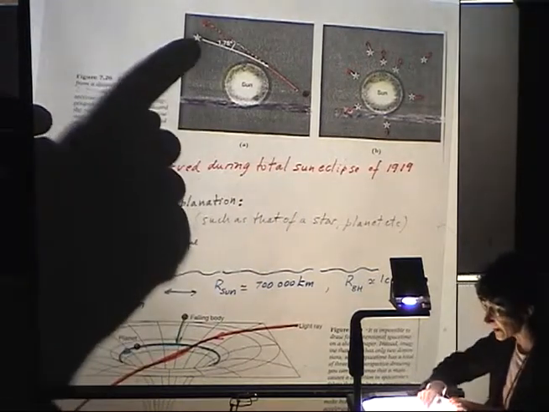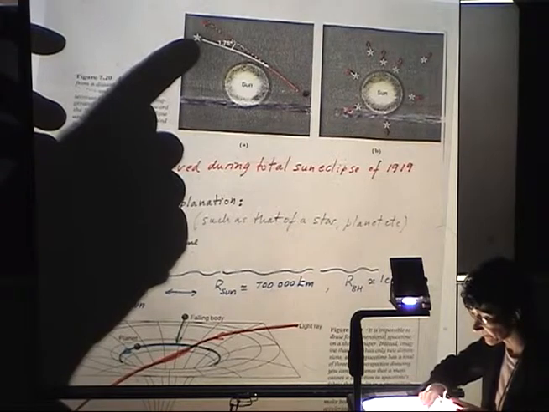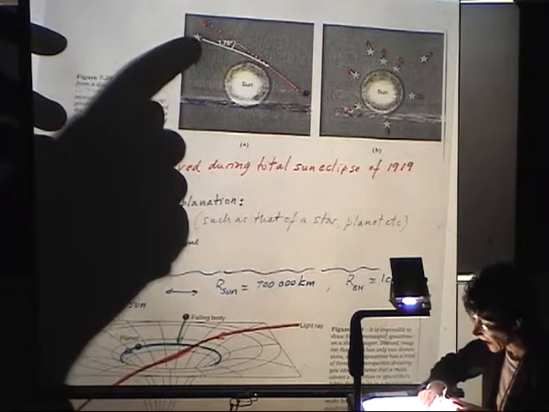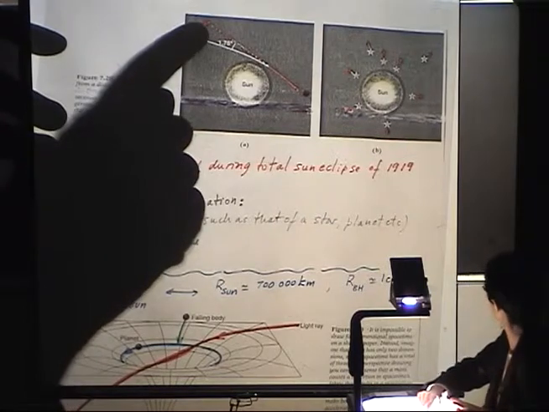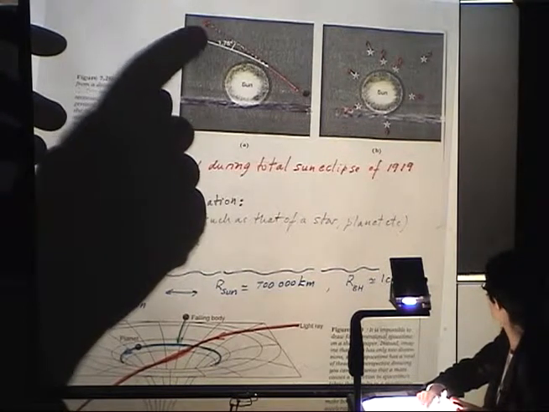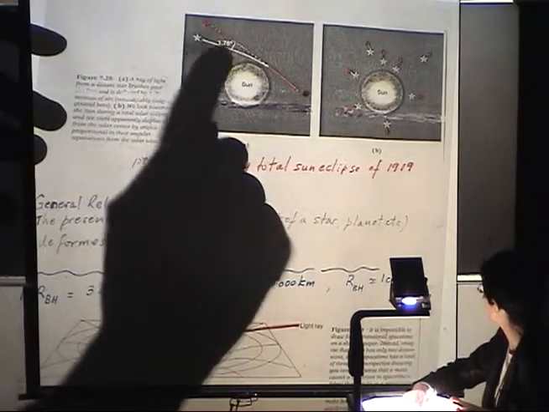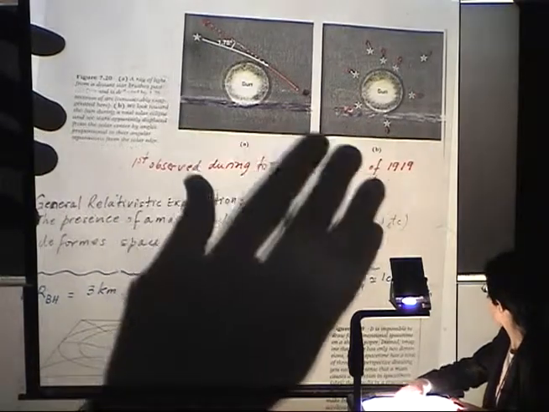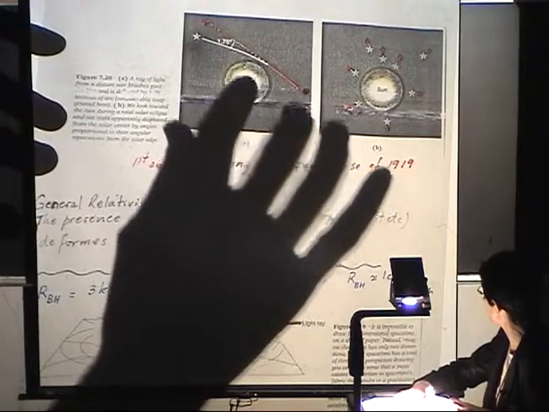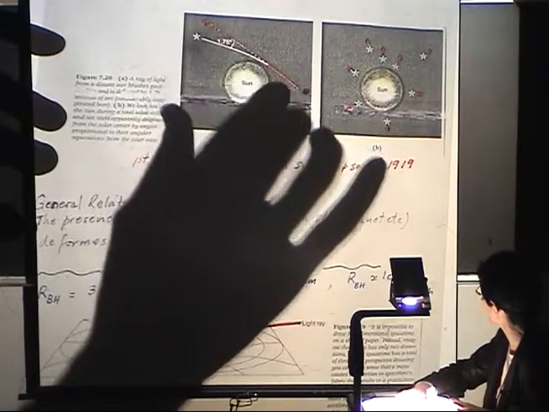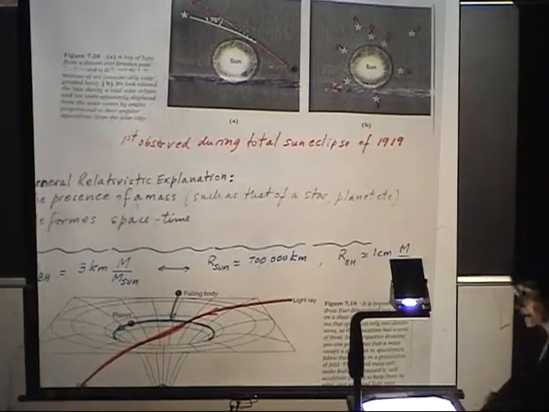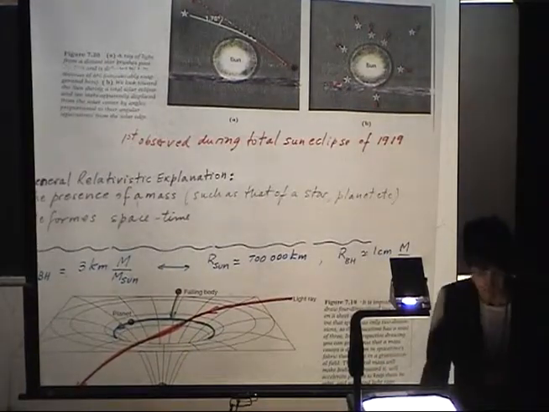As you see, the apparent position of the star moves upwards with respect to the sun, because the light is deflected. The angle was very small, and this could only be seen for light passing very close to the sun, so one needed an eclipse. But in 1919, this was used as a confirmation.